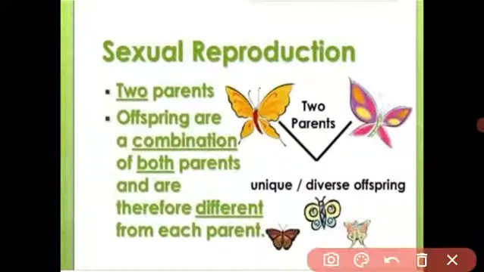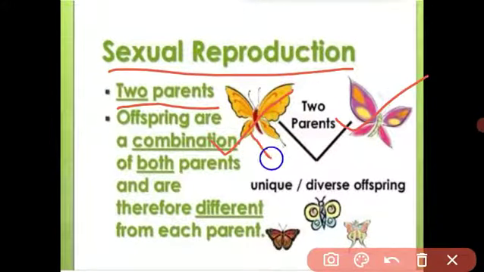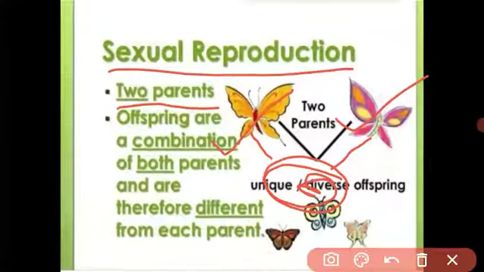First, sexual reproduction. I told you, student, sexual reproduction means two parents are involved. Two parents produce their gametes. Let us see. This is the male butterfly, female butterfly. Male butterfly produces the male gamete and female butterfly produces the female gamete, and those gametes fuse with each other and form the new young one.